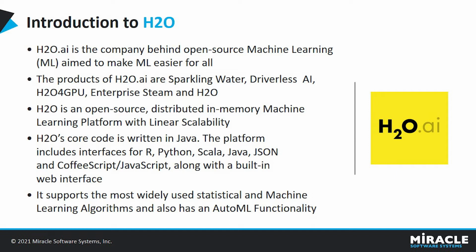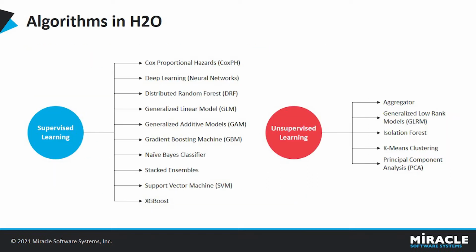H2O is an open source, distributed, in-memory machine learning and predictive analytics platform. Its core code is written in Java, and this platform provides interfaces for R, Python, Scala, Java, JSON, and JavaScript or CoffeeScript, along with a built-in web interface. It supports most widely used statistical and machine learning algorithms. Here is the list of supervised and unsupervised algorithms available in H2O.